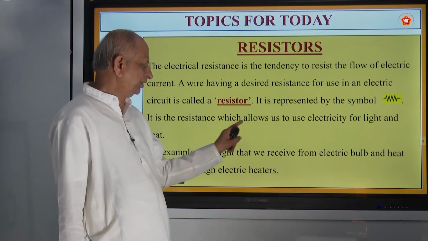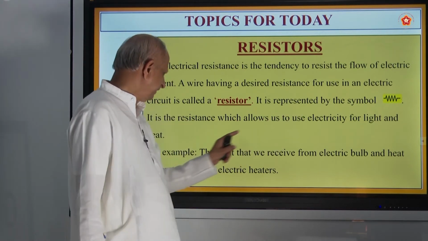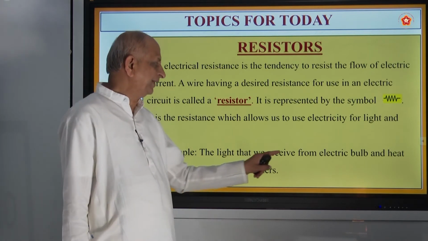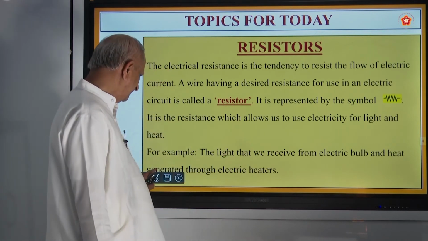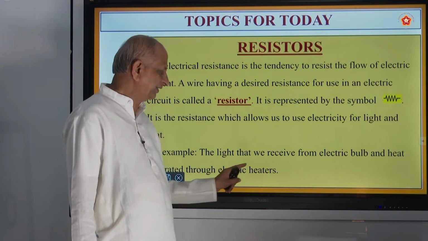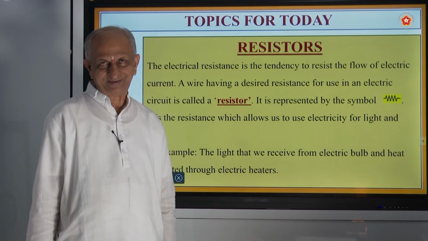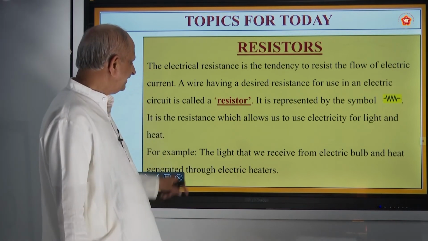Resistance allows us to use electricity for light and heat. The light that we receive from an electric bulb and the heat generated by electric heaters are all because of resistors. So what is resistance?